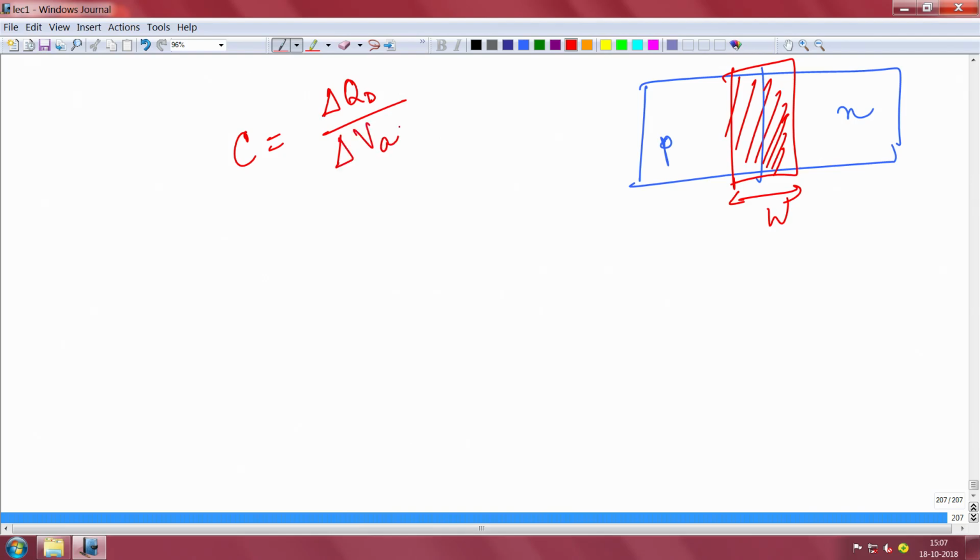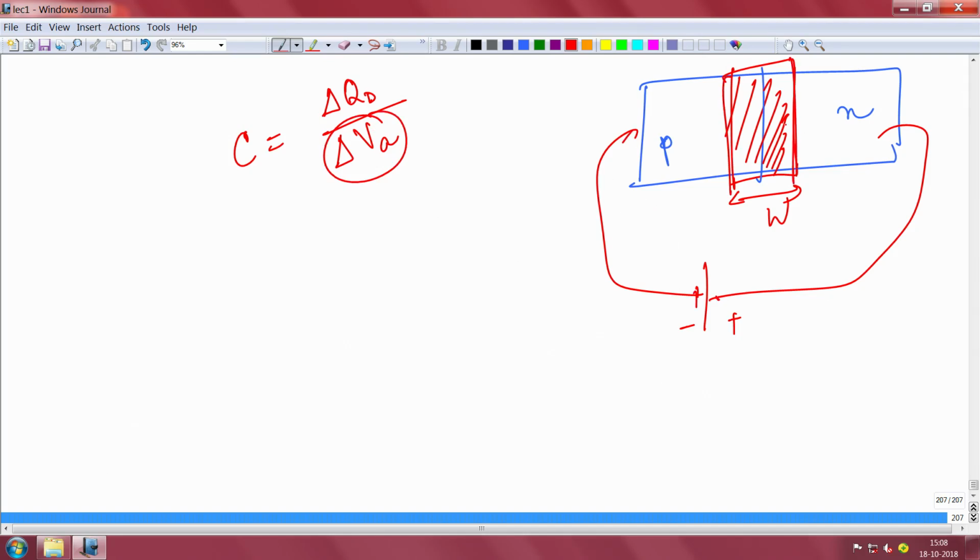So, if I apply a voltage, a small change in the voltage, whether it is forward or reverse, but typically we talk about the reverse bias only. A small change in the voltage that you are applying, delta V_A, can lead to a small change in the charge that you are storing. The ratio is called the capacitance.